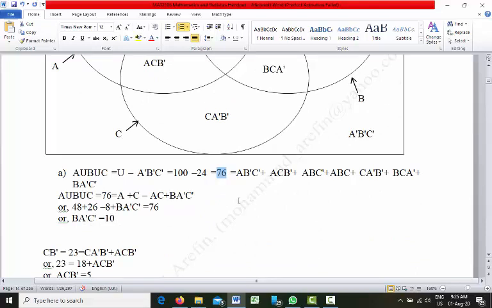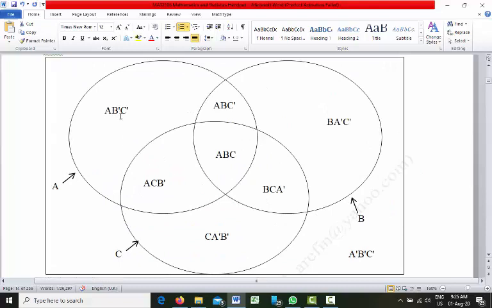Now 76 means this one plus this one plus this one plus this one and this one. In total we have 7 portions: 3, 4, 5, 6, 7 portions.